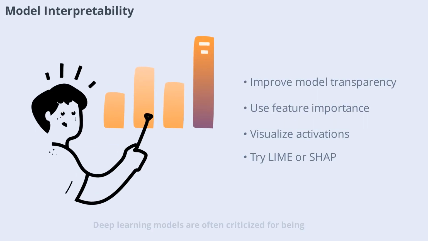Deep learning models are often criticized for being black boxes. It's hard to understand how they make decisions. This lack of interpretability can be a challenge, especially in sensitive applications like healthcare or finance. To improve transparency, you can use techniques such as feature importance analysis, visualization of activations, or model-agnostic tools like LIME and SHAP. These methods help you gain insights into your model's behavior and build trust with stakeholders.